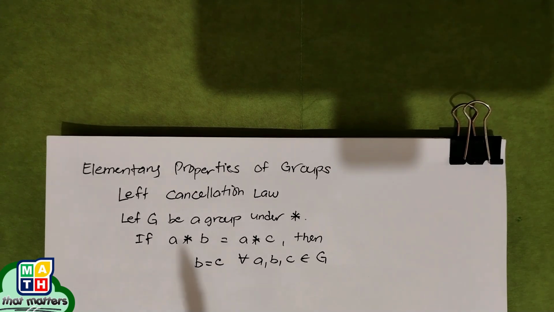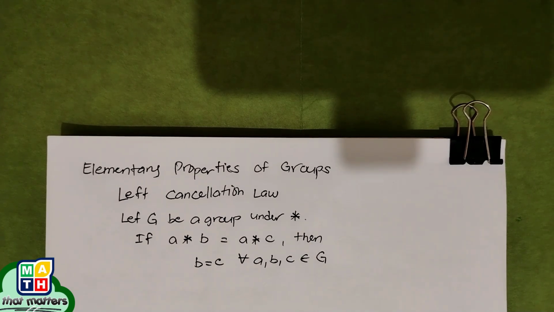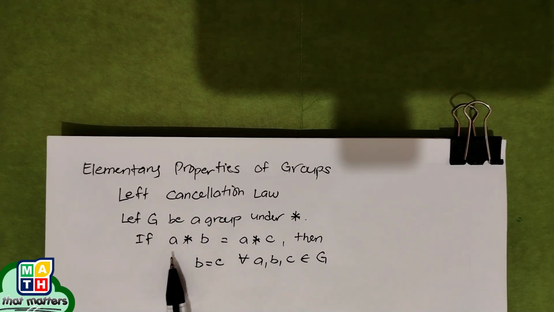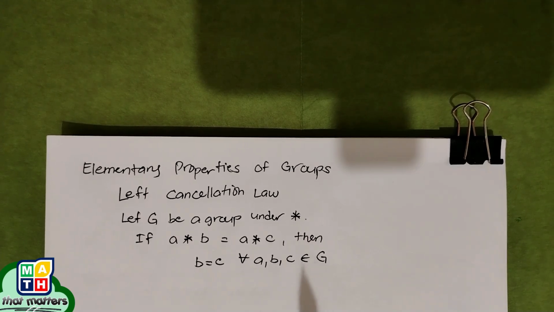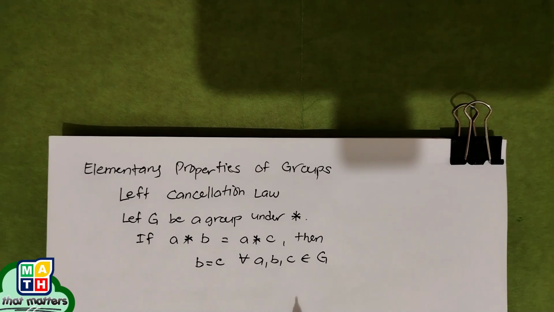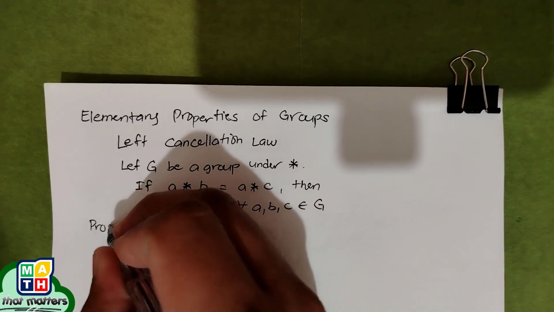Take note that before we start doing this, we need to be reminded of what the conditions are for a certain set G to be a group under a certain binary operation star. At the same time, it's important for us to be reminded that we cannot simply interchange these two, saying that A star B is just equal to B star A, because there is no claim that our group G is an abelian group or that there is commutativity. But we can use the rest of the conditions such as associativity, existence of identity, and existence of an inverse in showing this proof.